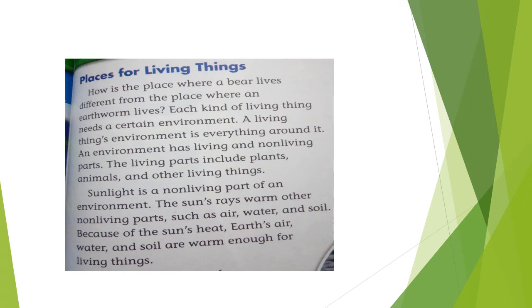What is an environment? An environment is everything, living and non-living things, that surrounds a person, plant, animal, or other living thing. The living parts are the animals, plants, and people. The non-living parts, like the sun here. They gave you the example of the sun. The sun warms the water, air, and soil.